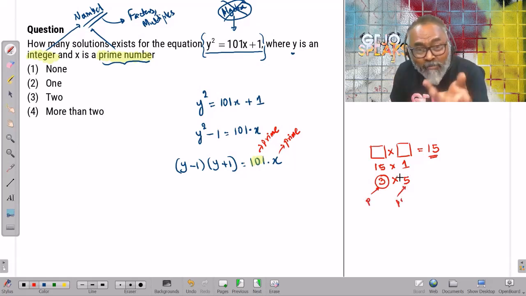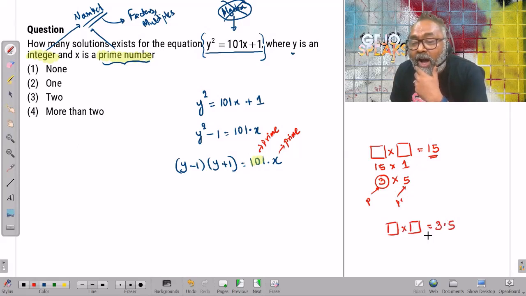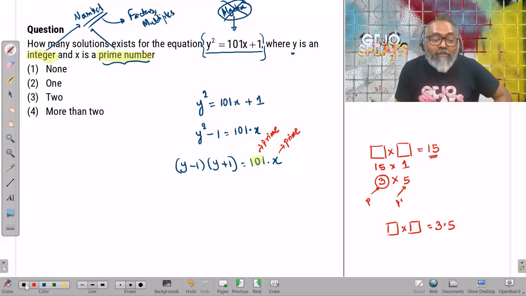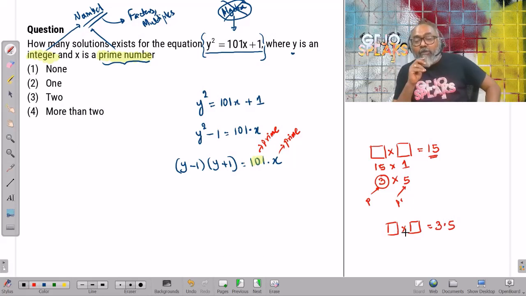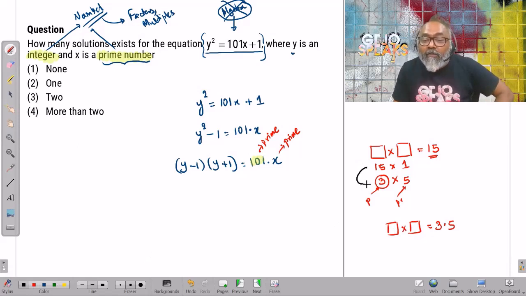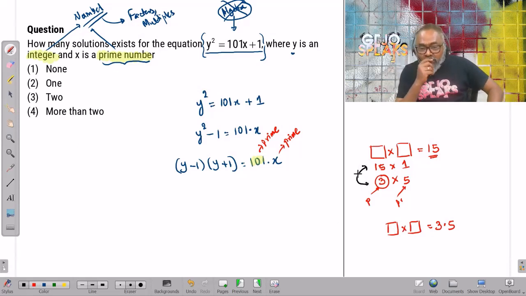The point that I'm telling you is the question is simply asking, this 3 times 5, how do I write this? What value will go here and what value can happen? There are only two possibilities, which means one of these numbers is 3 and the other number has to be 5.